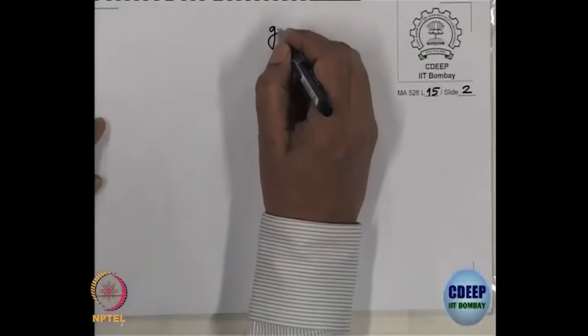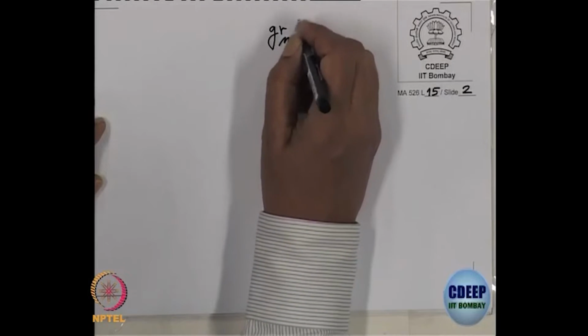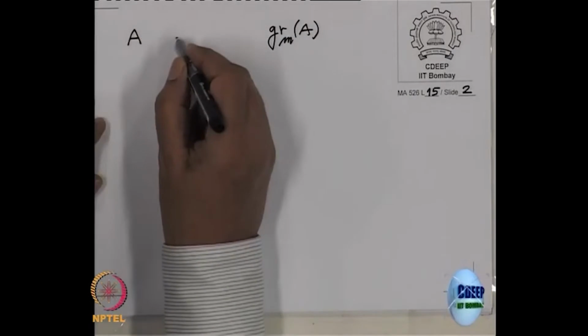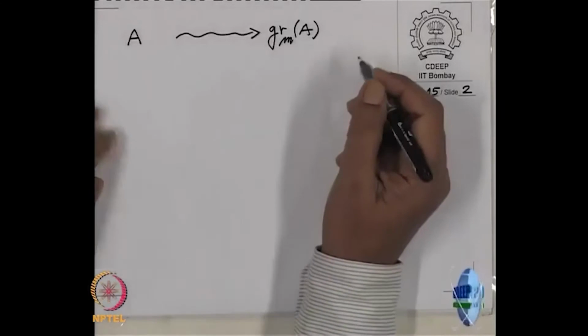Okay, but before I do that, I want to make some comments about the definition of regular. First of all, you should view this associated graded ring this way. From A we have gone to the associated graded ring.